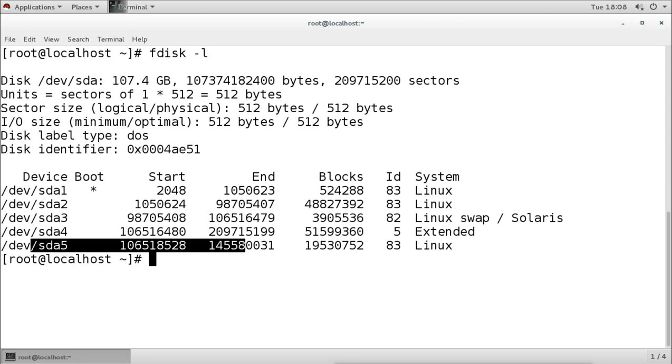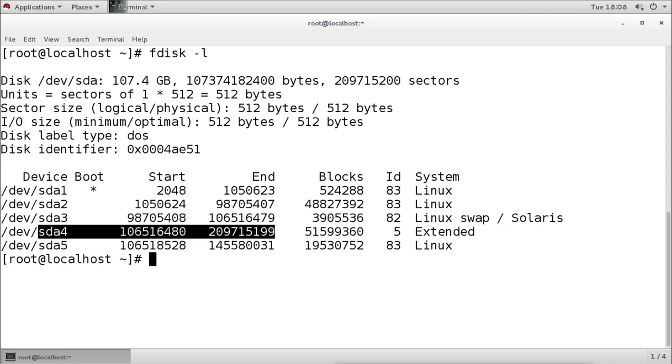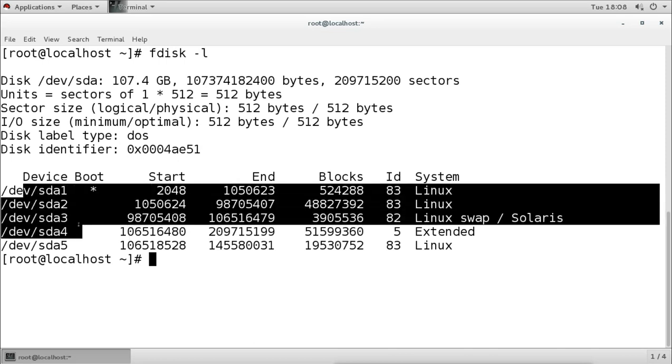We have space remaining only under the extended partition, so we can only create logical drives there. We cannot create any other partition because the limit of 4 is already reached, since it is MBR. So we can only create logical drives in this existing hard disk.